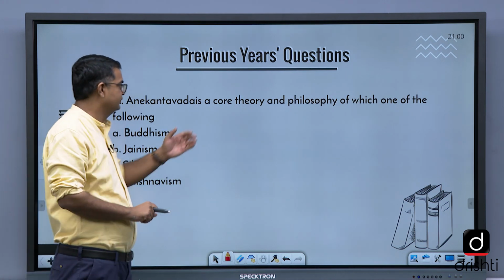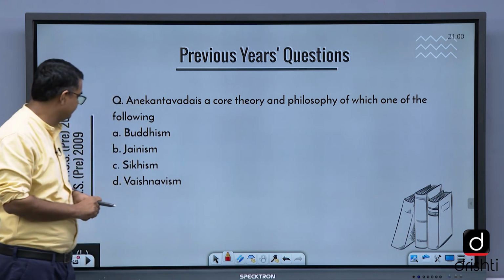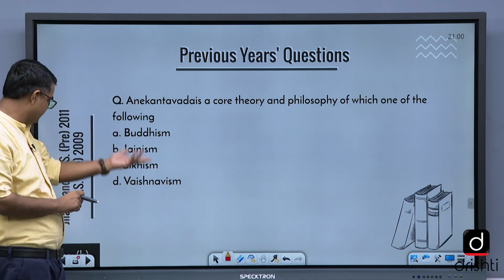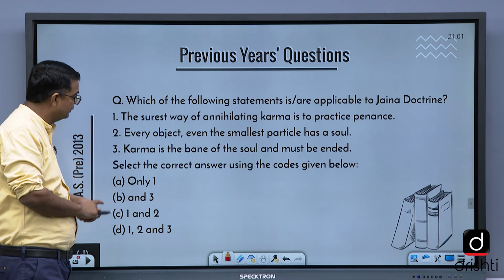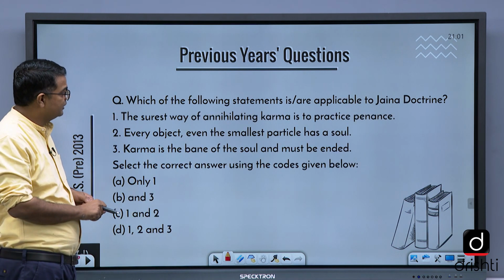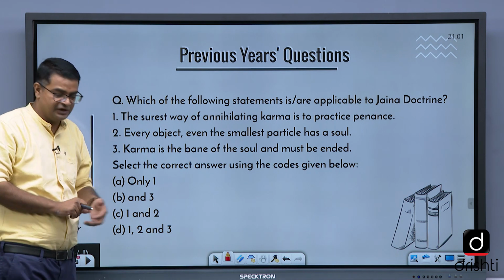Anekantavada is the core theory of the philosophy of which one of the following? Anekantavada is related to Jainism. Again, it is a question from Jainism. Which one of the following statements is applicable to Jaina doctrine? Again, related to Jainism.